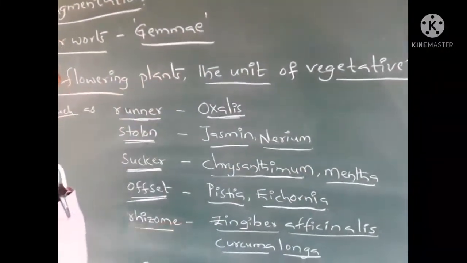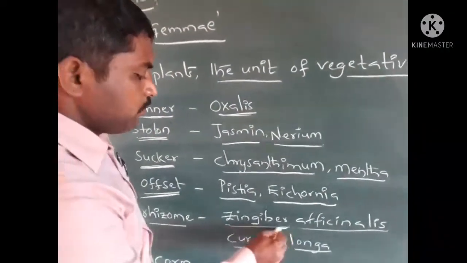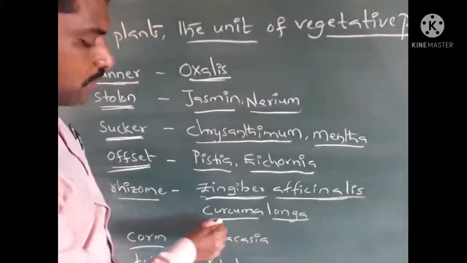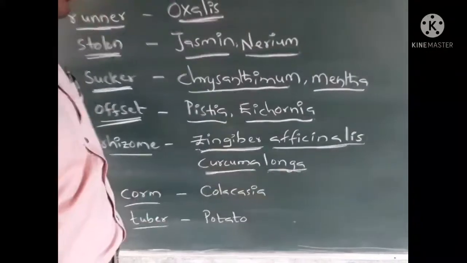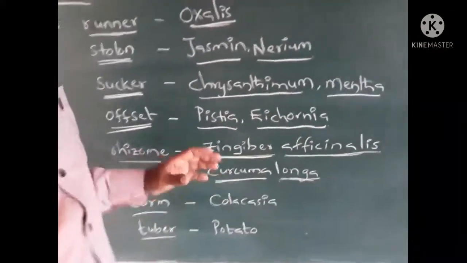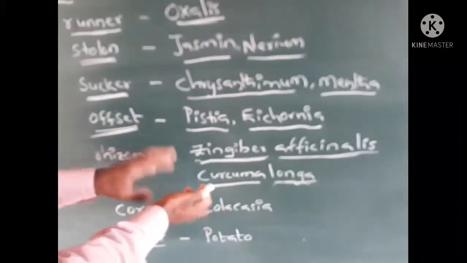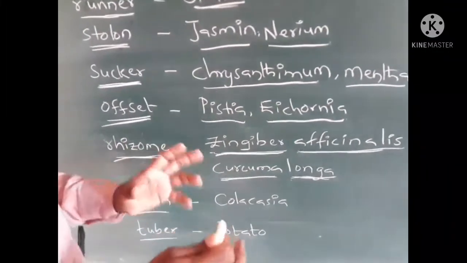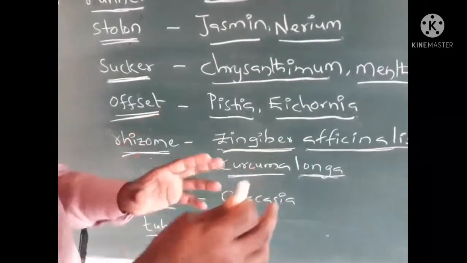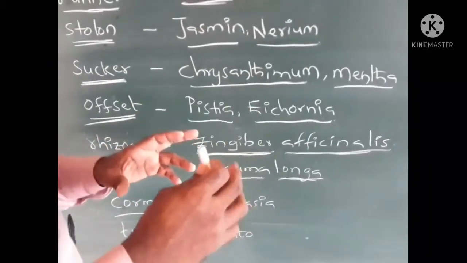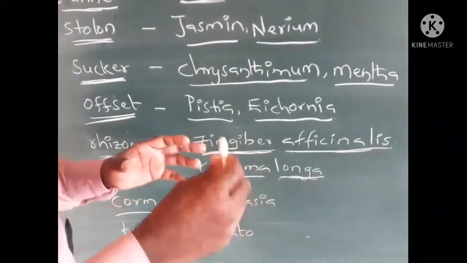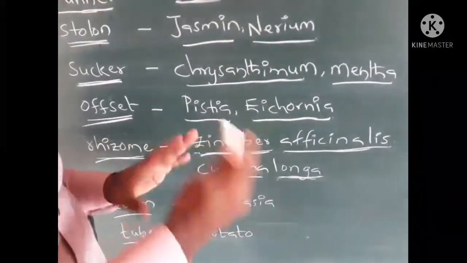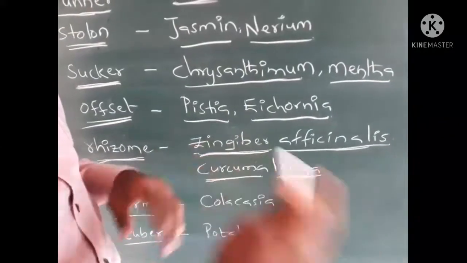And rhizome. Here the examples are Zingiber officinale, ginger, and Curcuma longa, turmeric. These propagate vegetatively by the rhizome. The rhizome produces buds at each node, and these buds grow as new individuals when detached from the parent.